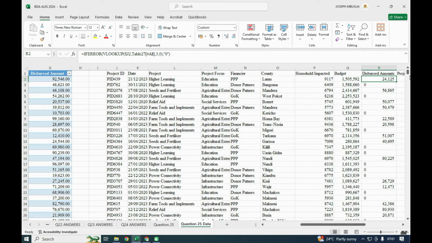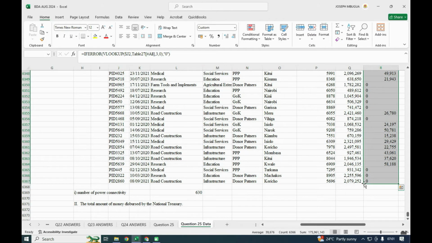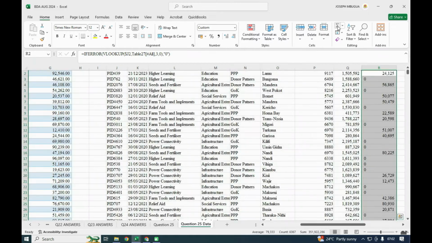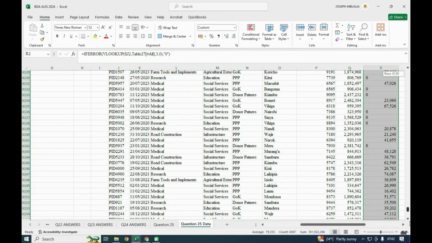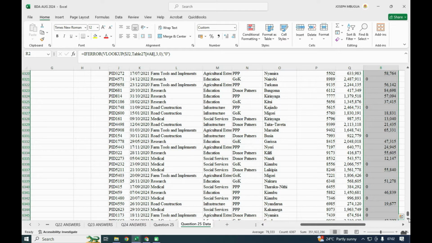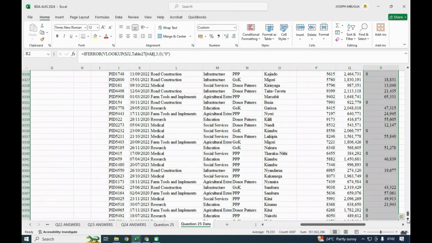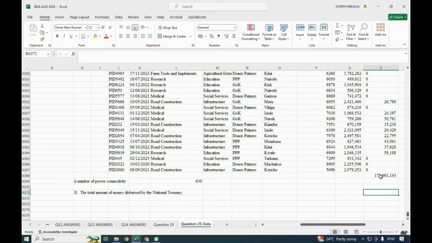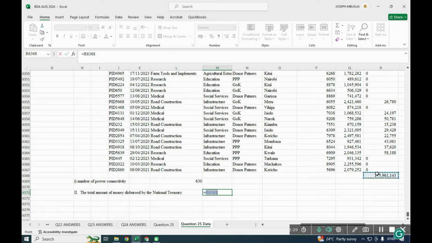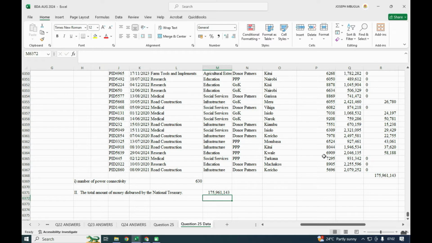So just come here and I can use the AutoSum for that, and you'll get that this is the total amount that was disbursed. It was this value.